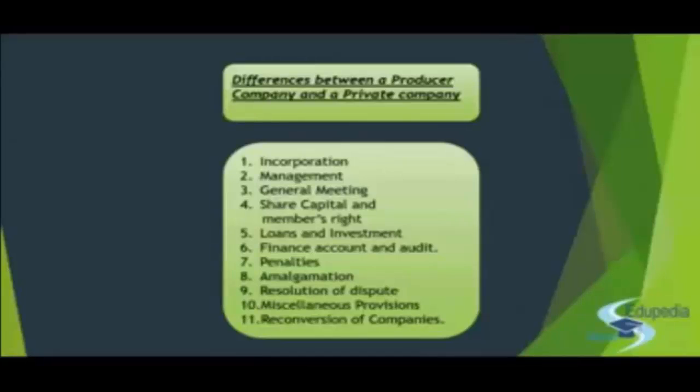Moving on to the next point, that is the loans and investments. If we talk about loans and investment, private companies are not allowed to give loan to its members, straightforward. They are not allowed. But they can give loans to their directors. And in case of a producer company, loans to members can be granted, but that will only be after the approval by the members in the general meeting. So in the private company, it is completely restricted, whereas in a producer company, it is relaxed, subject to the approval in the general meeting.